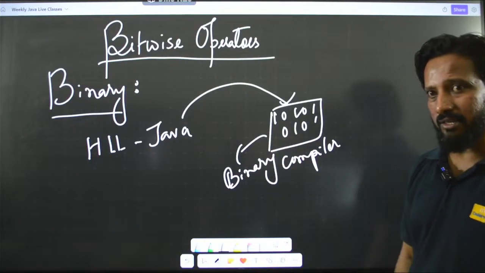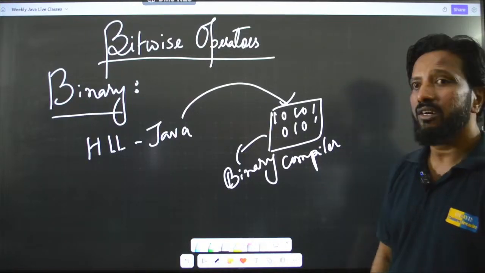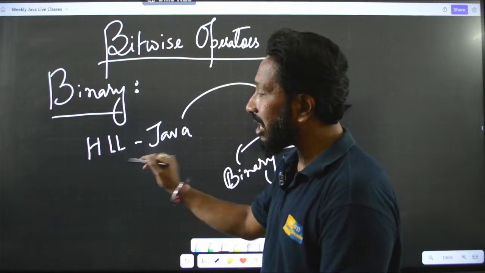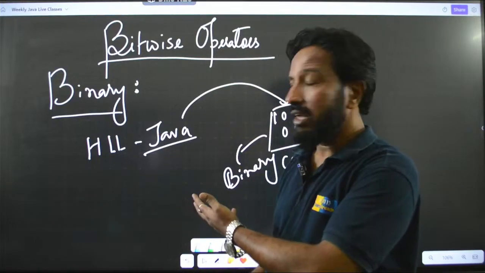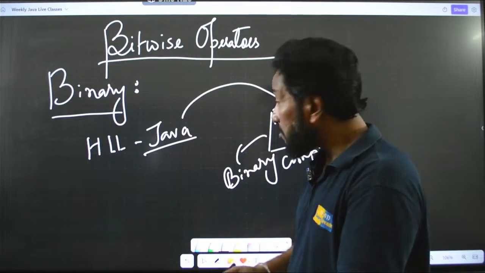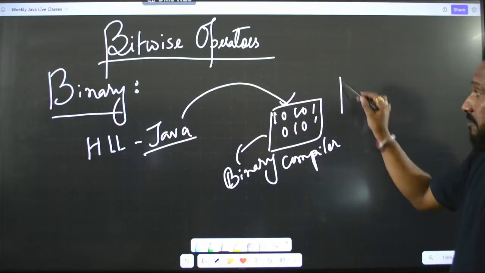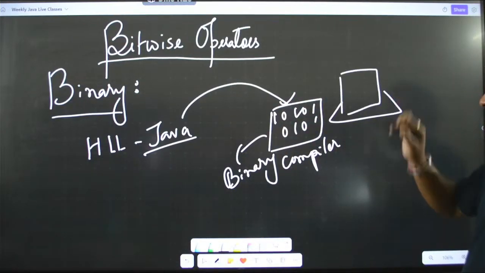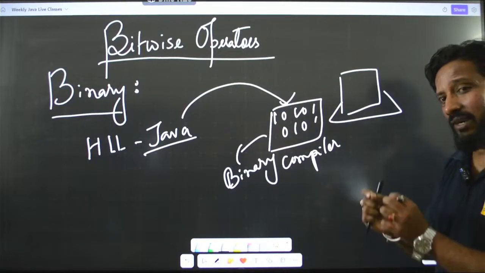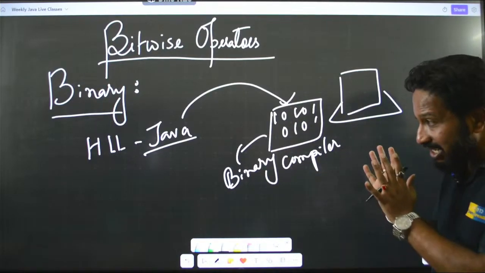I cannot speak like this, I cannot say 10101010. We only understand our language, whatever we are learning. This has been fed into our brain, so we can write and understand this language. But the computer or our PC only understands the binary language. Then how do you understand this? There is a very simple trick to understand binary. I will tell every single trick in this session.